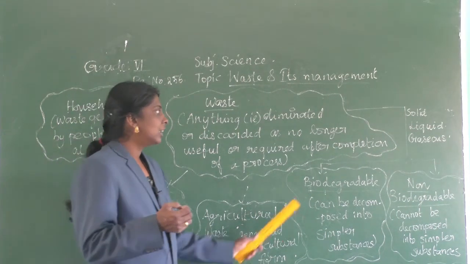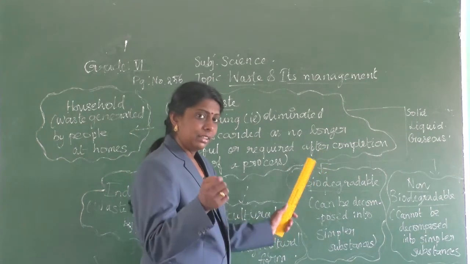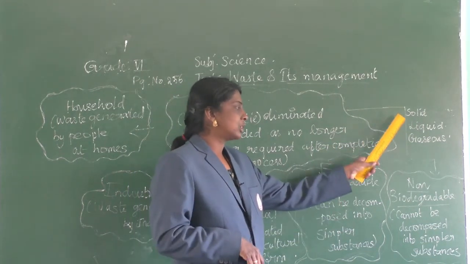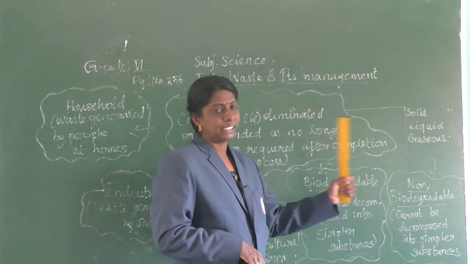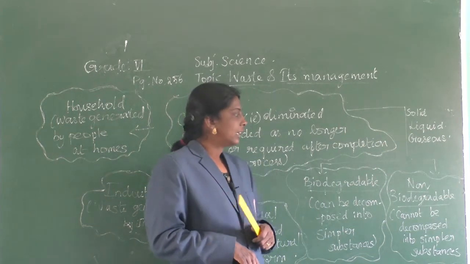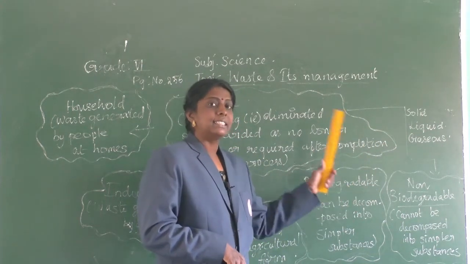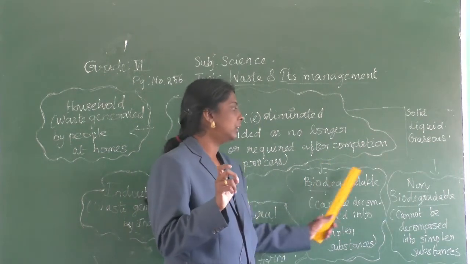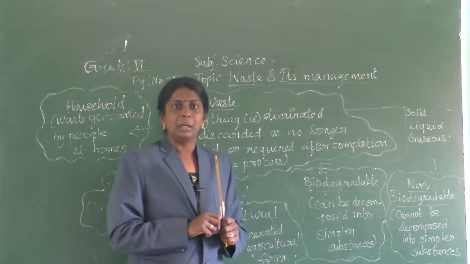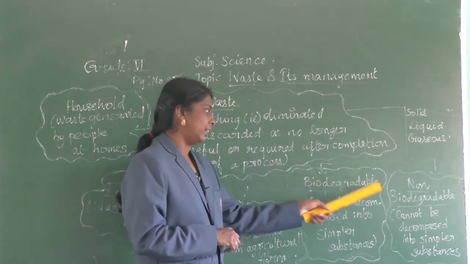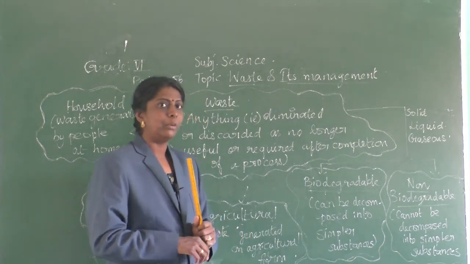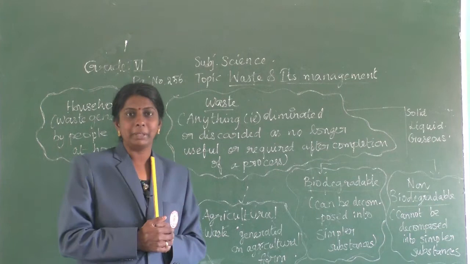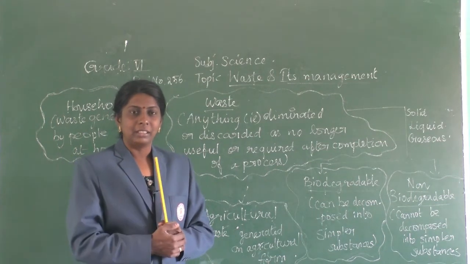Then, there are different types of waste like solid, liquid and gaseous. Solid waste is again classified into two types, biodegradable and non-biodegradable. First let us learn about biodegradable. What do you mean by the word biodegradable?